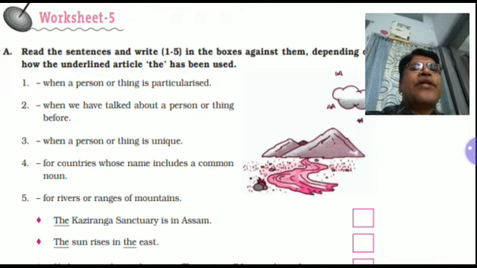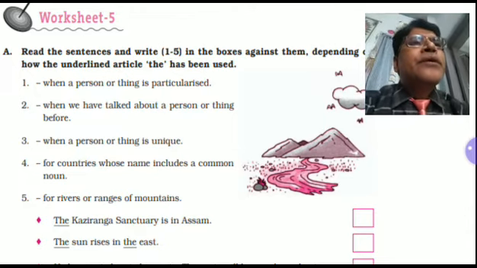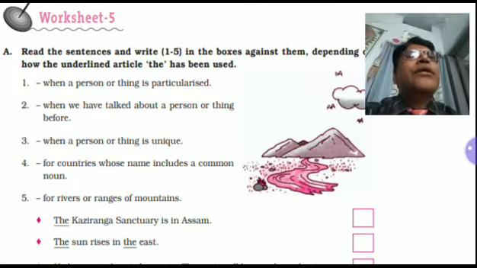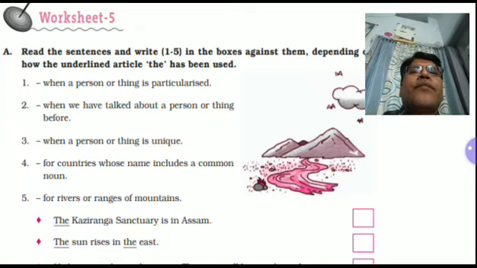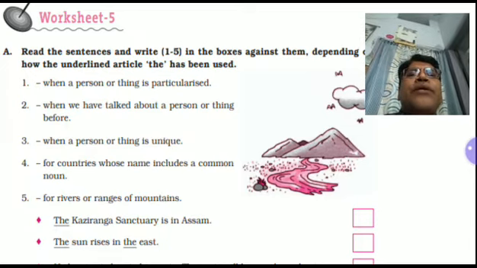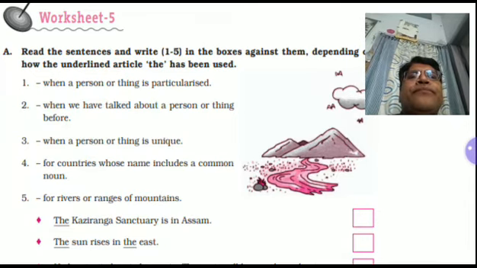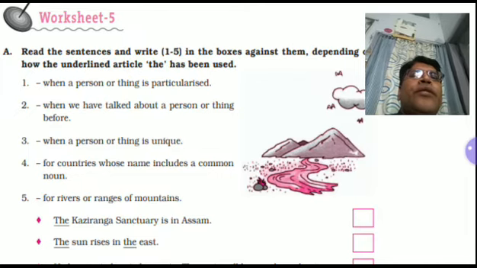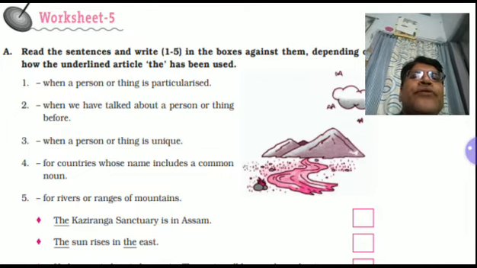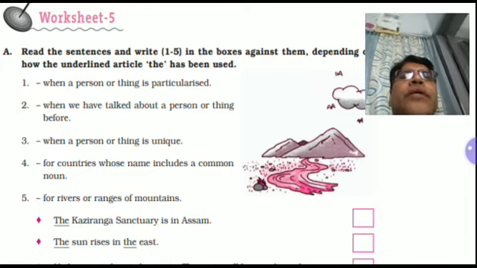In second, the sun rises in the east. The sun rises in the east. Here, 3 number. The sun is unique. There is no other sun like the sun. So, third number is the right number.